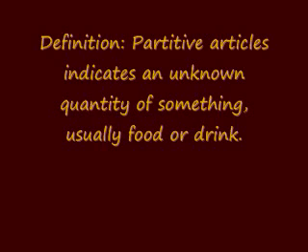Again, they will refer to some type of food or drink in an unknown quantity. So, when I said some coffee, du café, I was referring to a type of food in an unknown quantity. This is the main definition of a partitive article. Now let's see case by case how to use them in French.